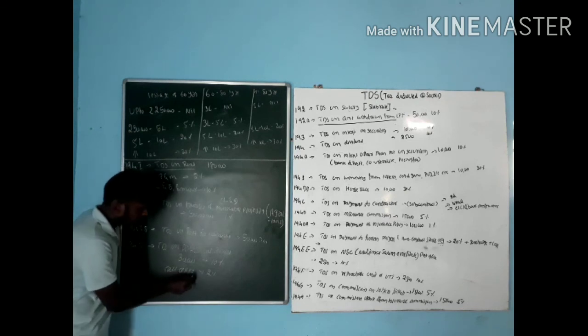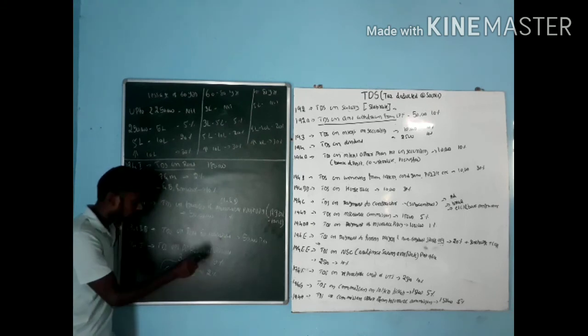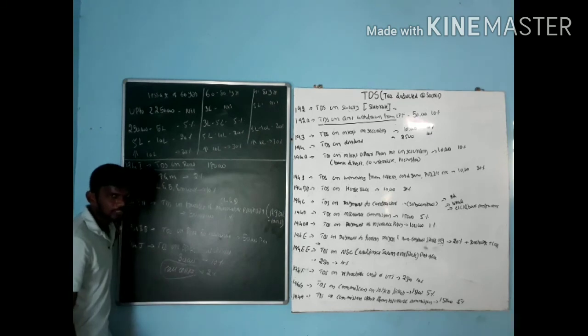See here, this is important. For the call center, we have to pay only 2%. Apart from call center, for any kind of auditor and those kinds of things, the limit is 30,000 and the rate is 10%.